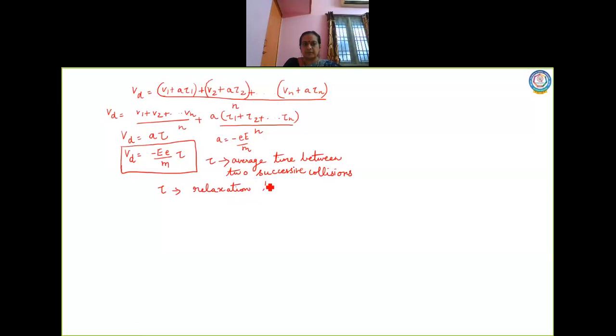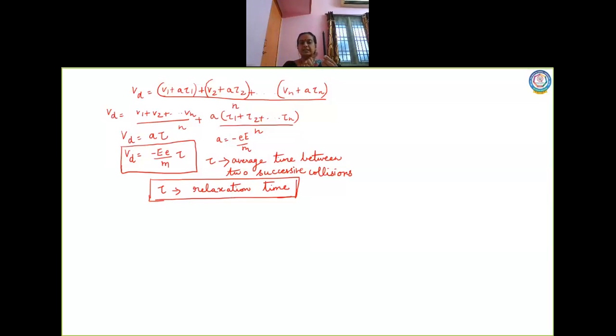Relaxation time. Now this is a very important word, children. As far as this topic is concerned, this relaxation time plays a very important role. Suppose you consider this to be a positive ion. Look at my face. This is considered to be a positive ion. Now an electron, here is the electron. Now this electron will come and hit, then again they go somewhere, and once again they come and hit this positive ion.